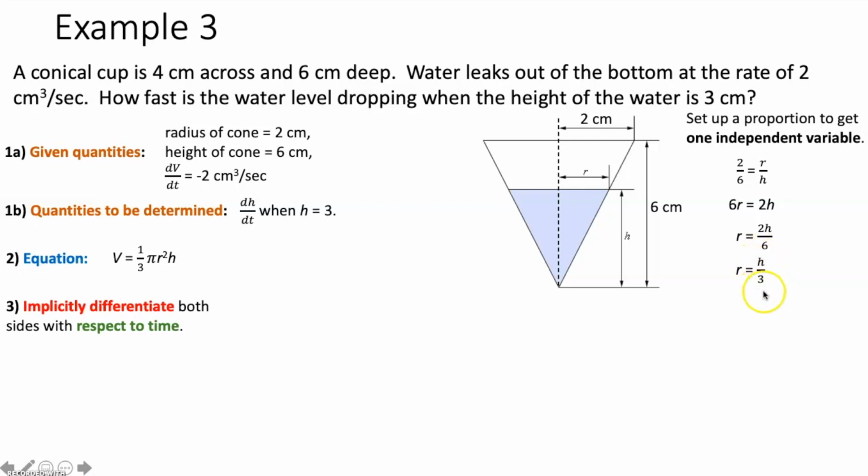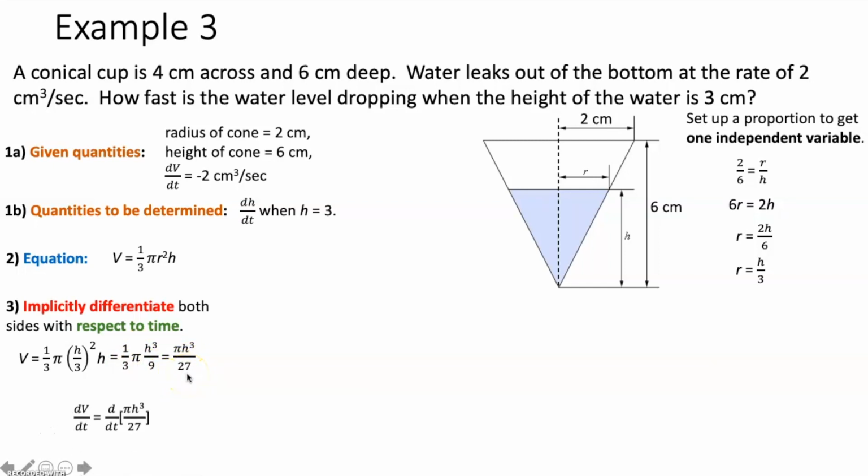Now, how does that help us? Well, we can take h over 3 and plug it in this volume formula for r. Now what we can do is square this, so we can square the h and the 3, and then we can multiply it to this h that's out here. That's how we get h cubed over 9. We can then bring this pi up to the numerator, multiply the 9 and the 3 together, and we end up getting 27 in our denominator.